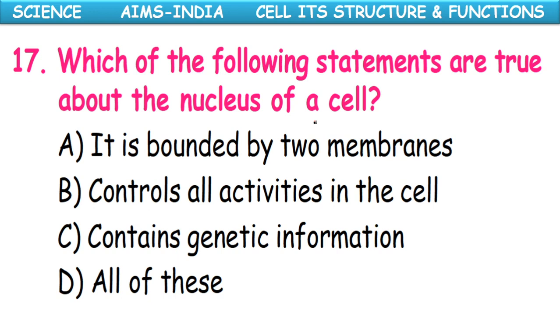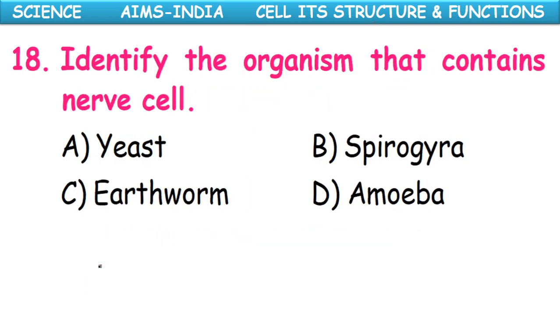It is bounded by two membranes, controls all the activities in the cell, contains genetic information, all of these. Okay, so here it is bounded by two membranes, that is called nuclear envelope. So this is correct. Controls all the activities of the cell, this is also correct. Contains genetic information, this is also correct. So the option D, all of these.